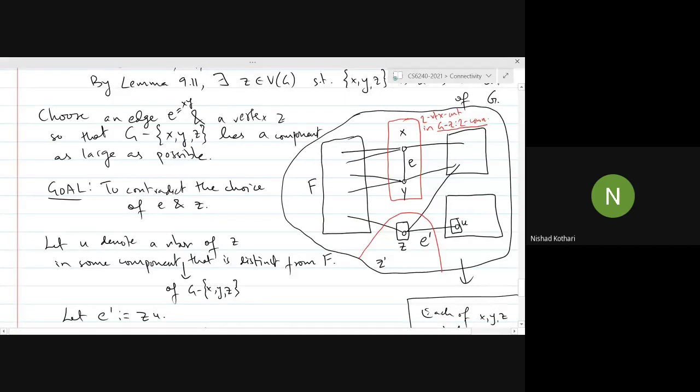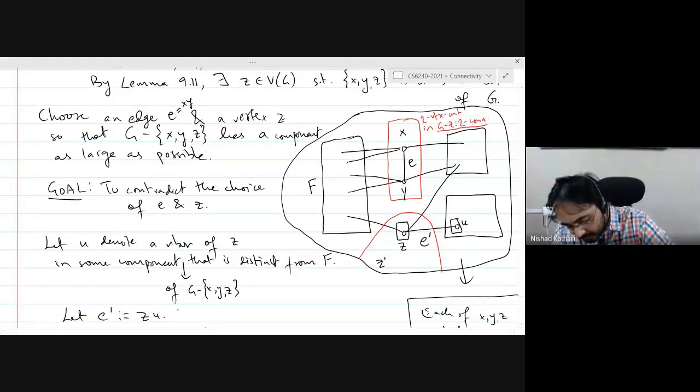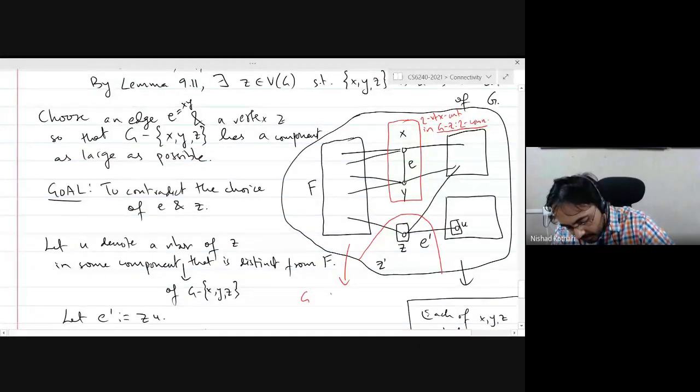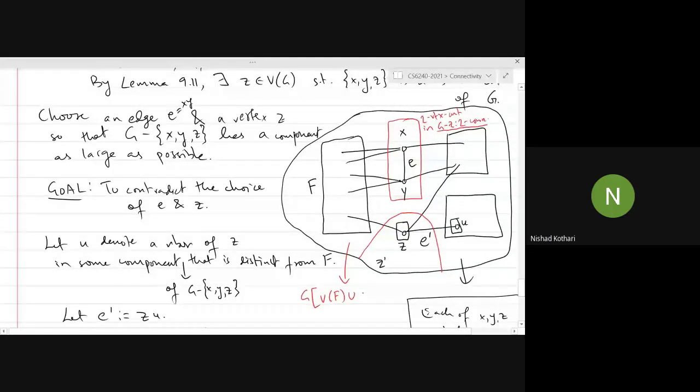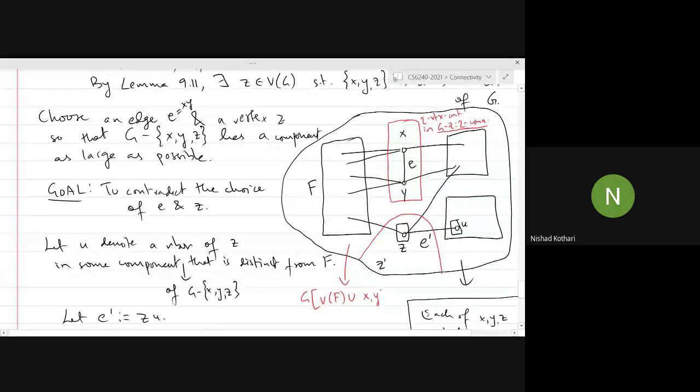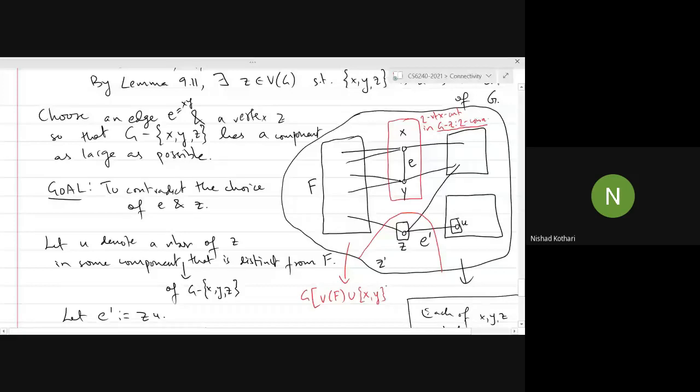Now I claim that if I take the graph induced by the vertices of F union X and Y, this graph is also 2 connected. I know that the graph G minus Z is 2 connected.